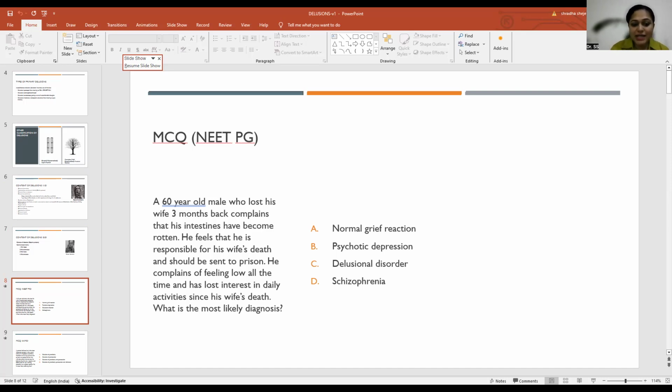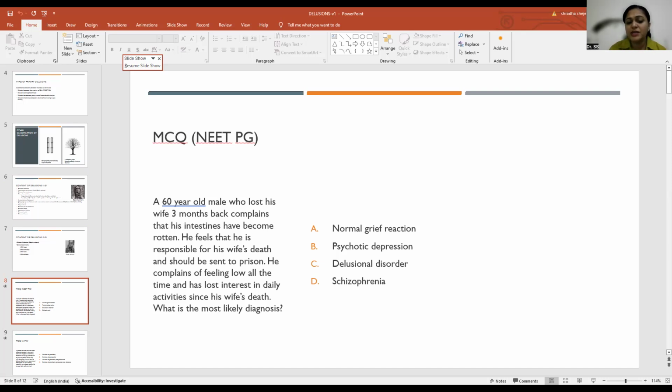He feels that he is responsible for his wife's death and he should be sent to prison. He complains of feeling low all the time and has lost interest in daily activities since his wife's death. What is the most likely diagnosis? See, intestines have become rotten and the man is complaining. There is no obvious chief complaint or any other health issue that he's reporting, like a fever or weight loss, anything.